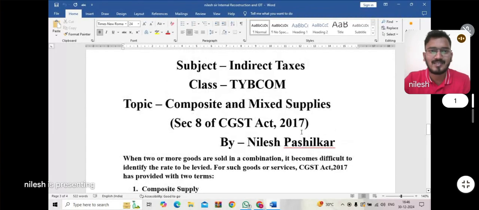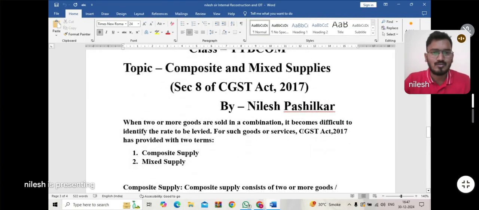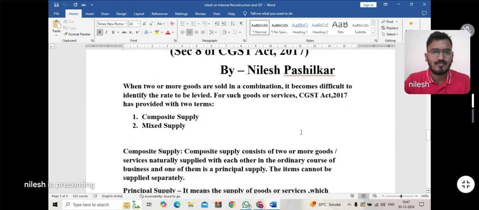Yes, I hope my screen is visible to all. The subject is indirect taxes. The topic is composite and mixed supplies, which is given by Section 8 of the CGST Act 2017. Right. So, students, what does this topic say?